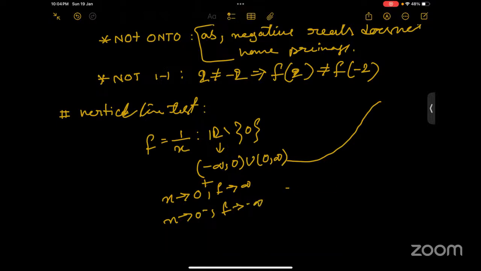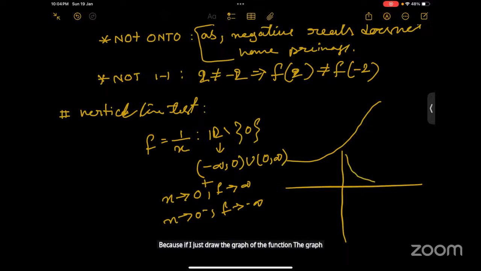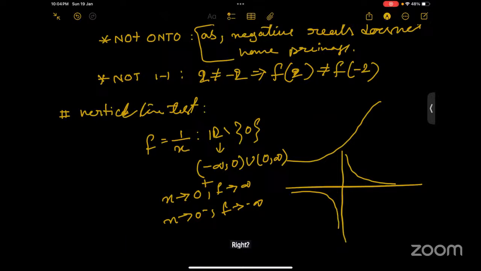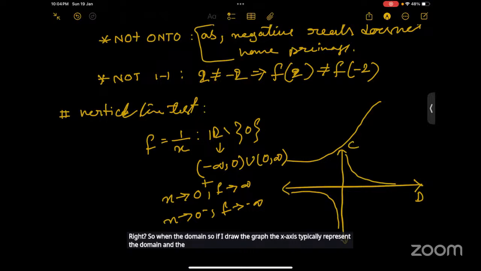If I draw the graph of the function, the x-axis typically represents the domain and the y-axis typically represents the codomain.